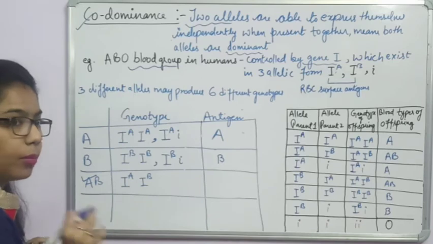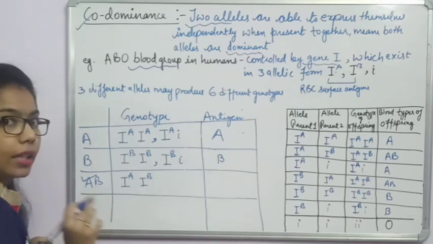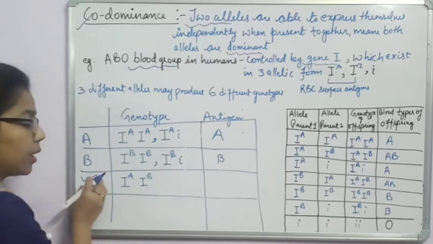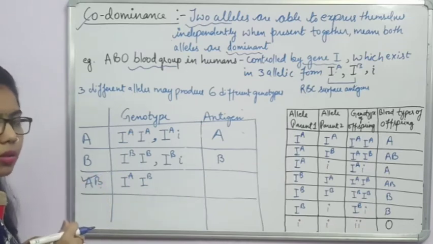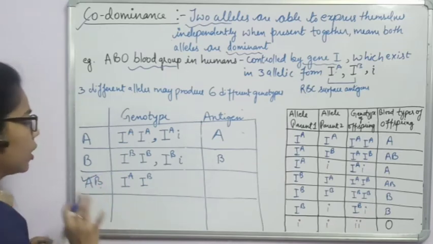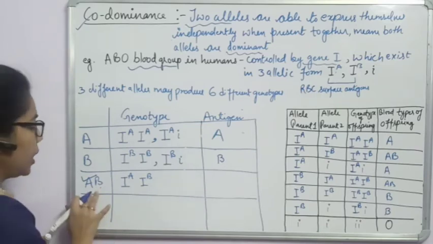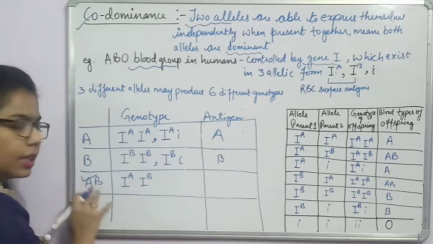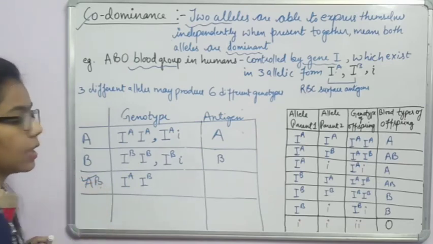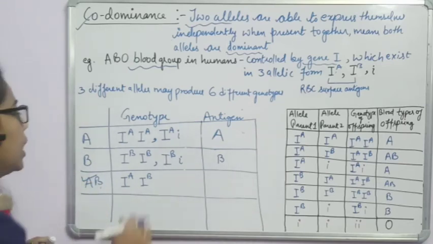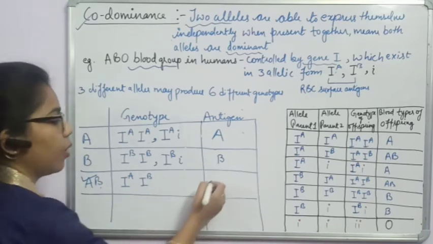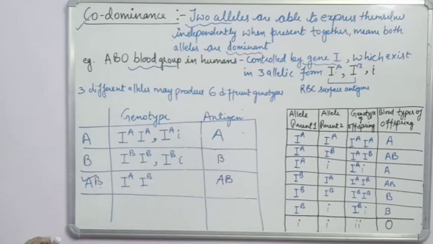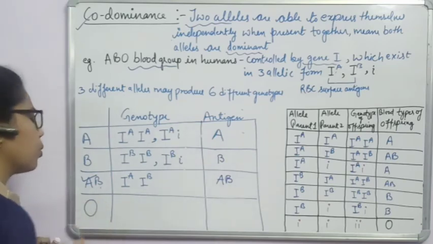when you combine both of them, what will happen? There will be formation of blood group AB, and this AB blood group is the specific one. This is not a mixture or an intermediate. Both are showing their character, both are expressing themselves here. So we can say this is an example of codominance. And what type of antigen will it form? Antigen AB. Fine.